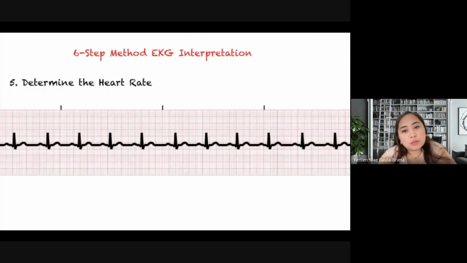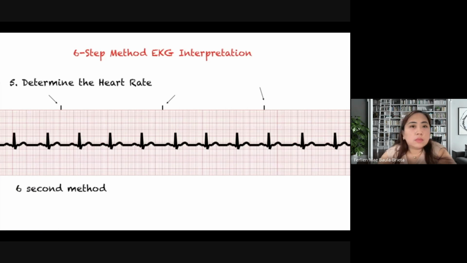Fifth step is when we identify our heart rate. Now, before we calculate our heart rate, it is very important for us to know that our EKG is a 6-second strip. And the way we will know this is when we find these 3 lines right over here. If you see these lines, this means that from the first line up to the 3rd line, that would be your 6-second strip. The reason why this is important is that if it is a 6-second strip, then we can do a technique called the 6-second method.